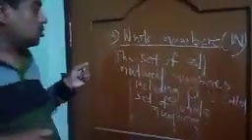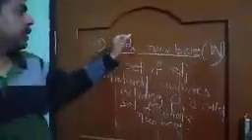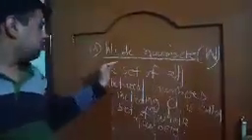All of you know this from previous classes. So we can also write the set of whole numbers. The whole numbers are denoted by capital W, and the set of all the natural numbers including 0 is called the set of whole numbers.